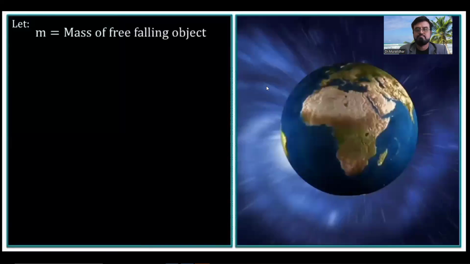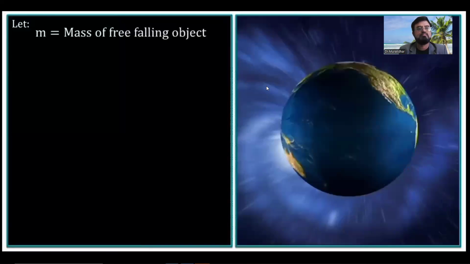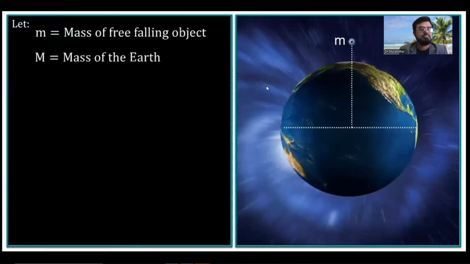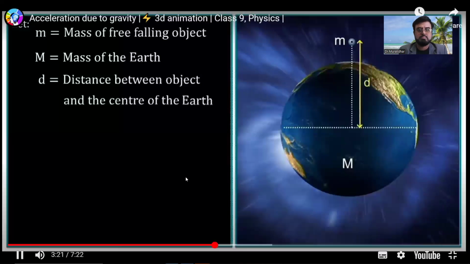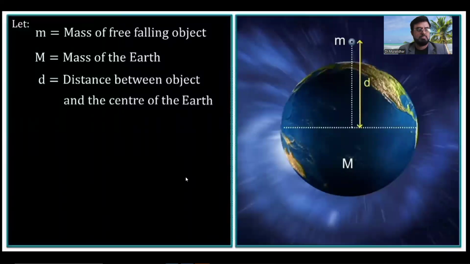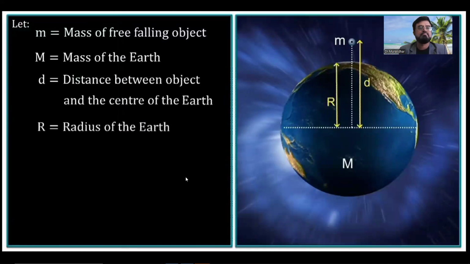Consider a freely falling object of mass m. Let the capital letter M denote the mass of Earth. Let d be the distance between the free-falling object and the center of the Earth, and R be the radius of Earth.